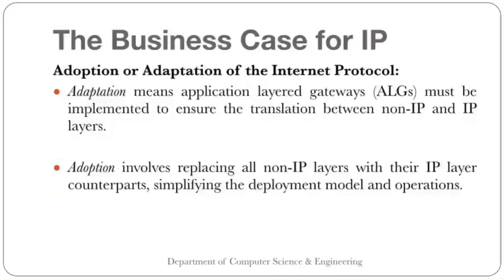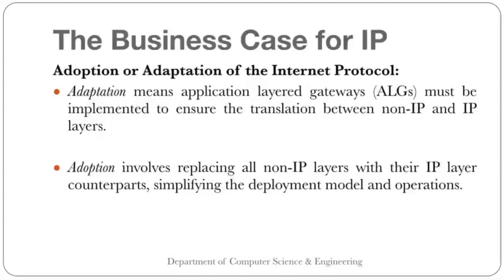Adaptation or adoption for the internet protocol. Adaptation means application layer gateways must be implemented to ensure the translation between non-IP and IP layers. So adaptation means implementation of application layer gateways, which ensure that the translation between non-IP and IP layers will happen.